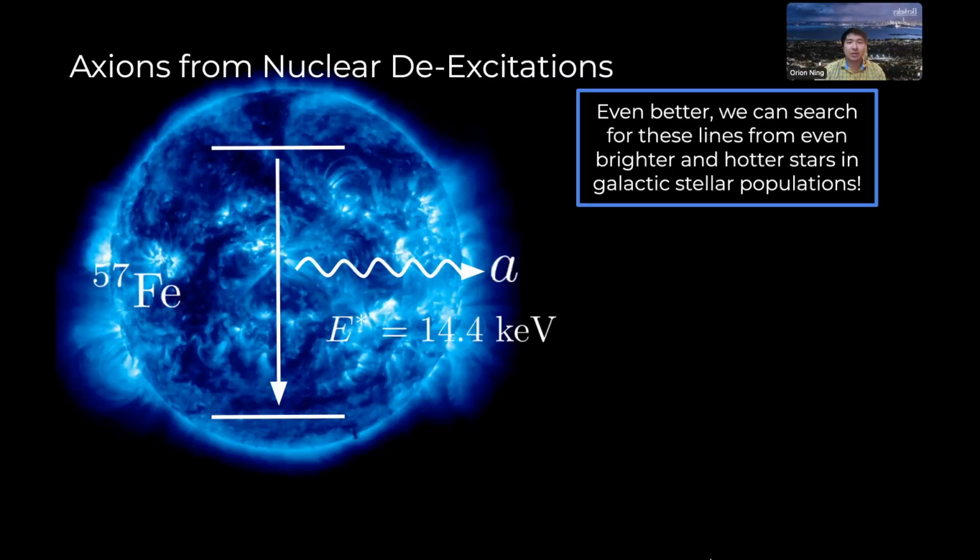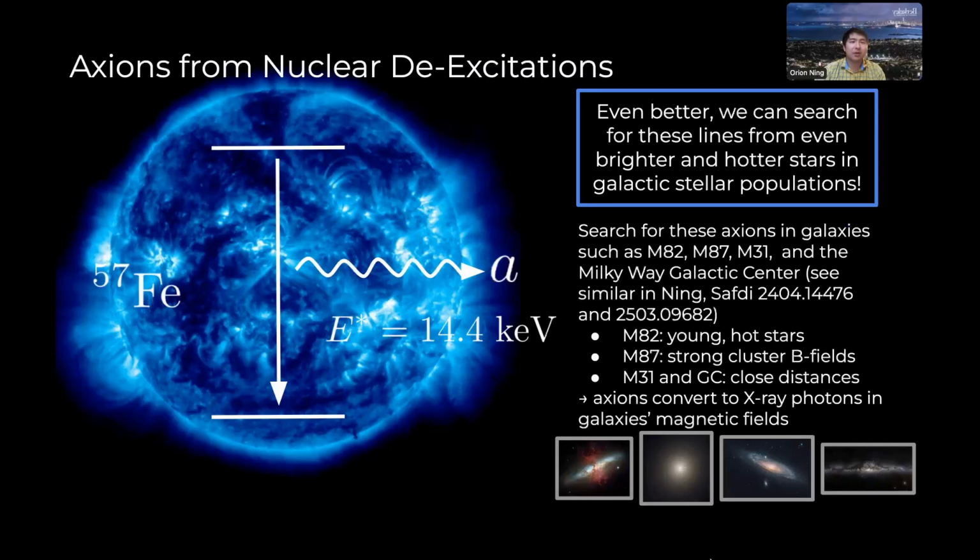We thus search for these axions in various galaxies such as the M82, M87, M31, and the Milky Way galactic center, which were interesting for other axion-related studies listed here searching for different couplings. Each galaxy has interesting qualities. M82, for example, is a prototypical starburst galaxy hosting many young hot stars. M87, nestled in the Virgo cluster, benefits from strong cluster magnetic fields, and M31 and the galactic center are, of course, close by. In all of these cases, we search for the nuclear de-excitation axions converting to X-ray photons in the host galaxy's magnetic fields.